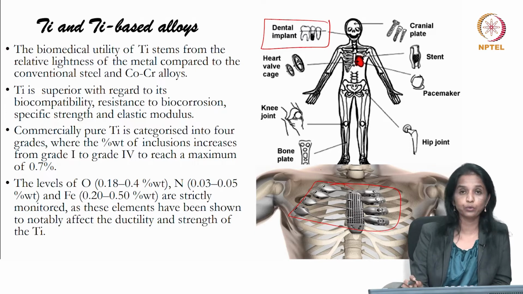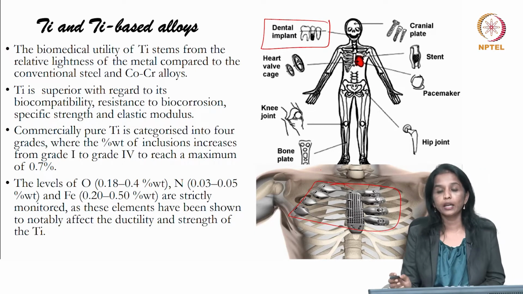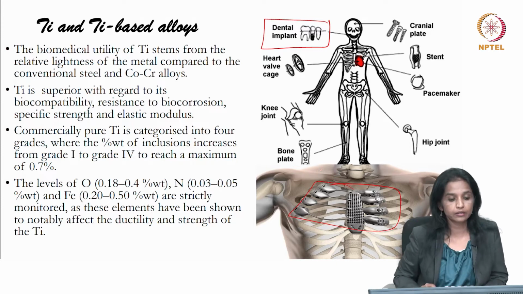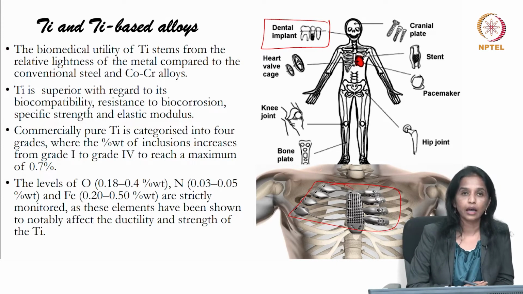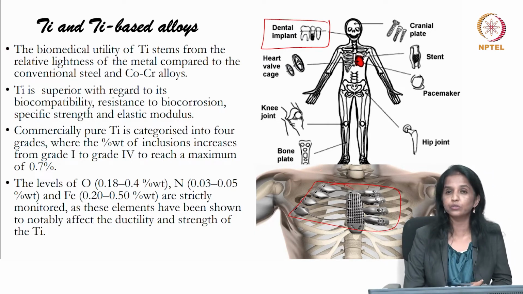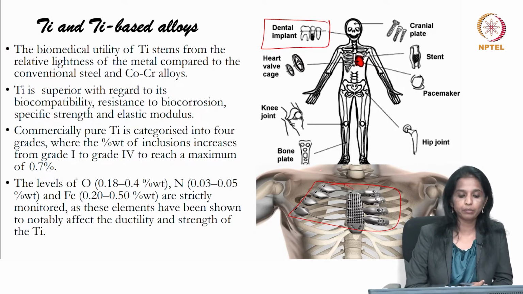agent, and then it can be used as a plate, it can be used as a joint, it can be used as a pacemaker, as a stent. So, because of its lightweight nature, biocompatibility, and resistance to biocorrosion, this is the most sought after biomaterial in relation to the term biocompatibility.